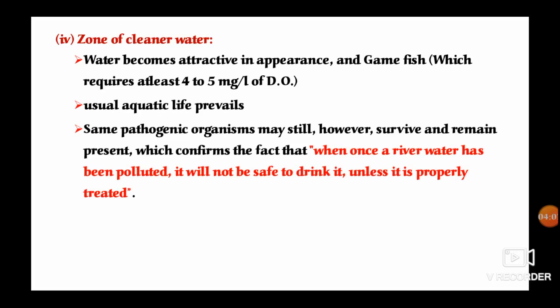If pathogenic organisms are present, we definitely have to confirm whether they are present or absent. Once a river water has been polluted, it will not be safe to drink unless it is properly treated.